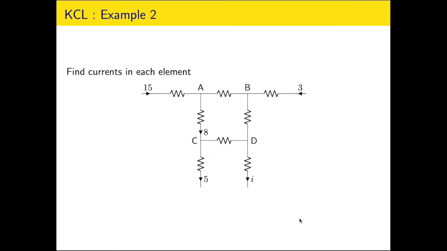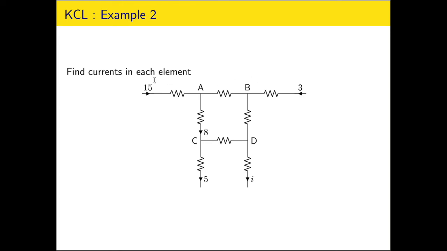Now let us take another example. Here we have to find the currents in each element. The currents which are marked are 3 ampere, 15 ampere, 5 ampere. And the objective is to find the current in each element. If only this particular current had to be calculated, then we would have used a bigger boundary and calculated the current I.